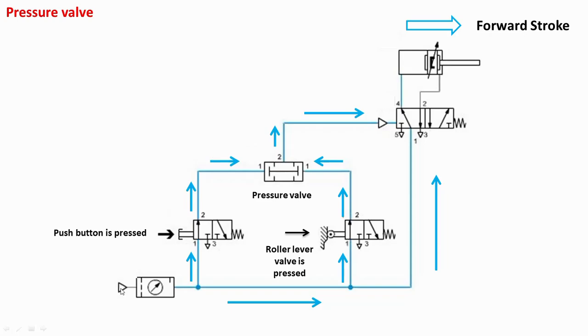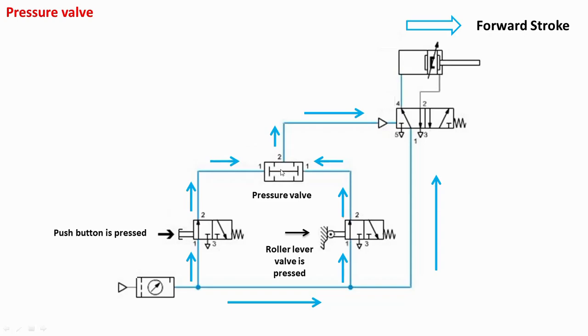So as you can see, when the air supply is given through this compressor, it enters into the FRL unit. Now here we have pressed the push button of this 3 by 2 valve. Here also the roller lever valve is pressed. So as you can see from this side, now both these valves are in their left envelope mode. So the air will be entering from port 1 to 2, here also from port 1 to 2, and then the pressure signal is present at this port 1.